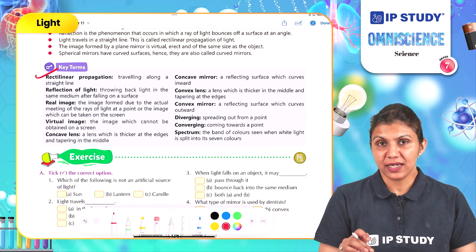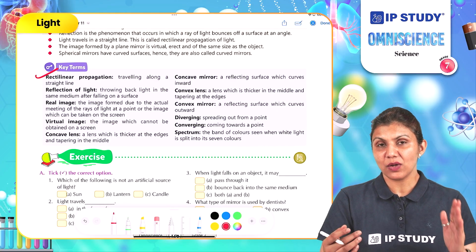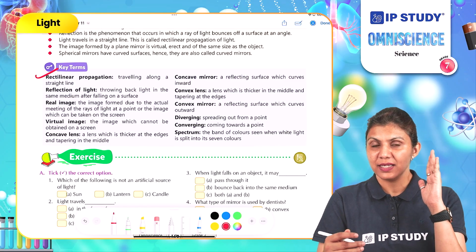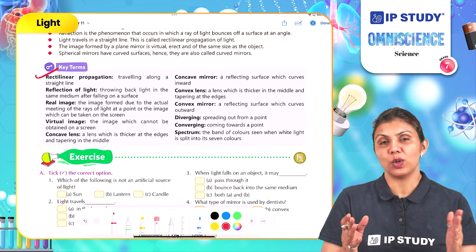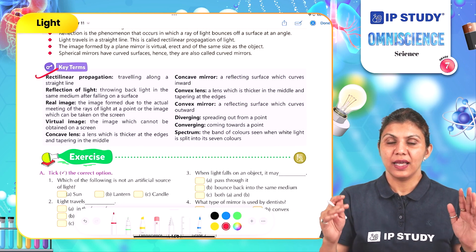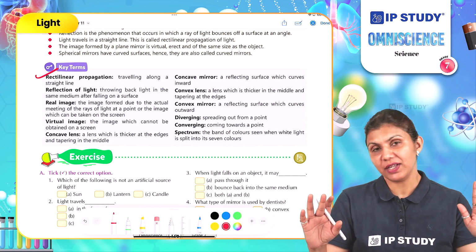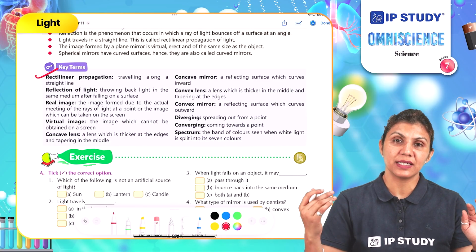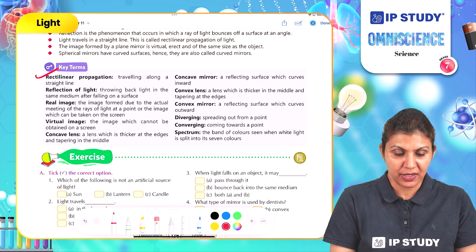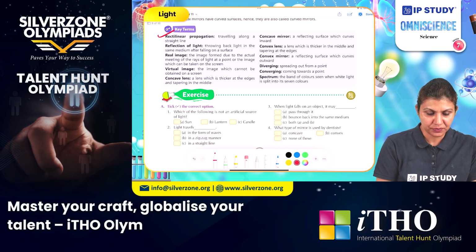One more thing is that the image formed in a plane mirror is always erect, meaning it is standing straight, and it is laterally inverted. What is lateral inversion? It means the right side of yours appears left in the image and the left side of yours appears right in the image. Means the sides are switched. This is called lateral inversion.